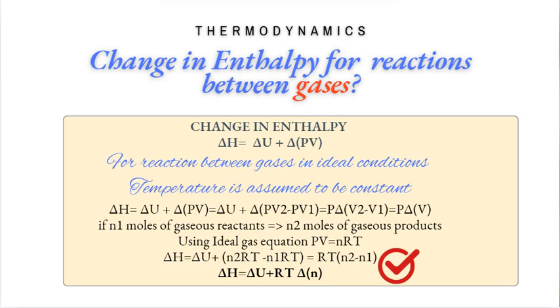If N1 equals moles of gaseous reactants and N2 equals moles of gaseous products, using the ideal gas equation PV equal to nRT, at constant temperature delta H equal to delta U plus N2 RT minus N1 RT, which means delta H equal to delta U plus RT times delta N.